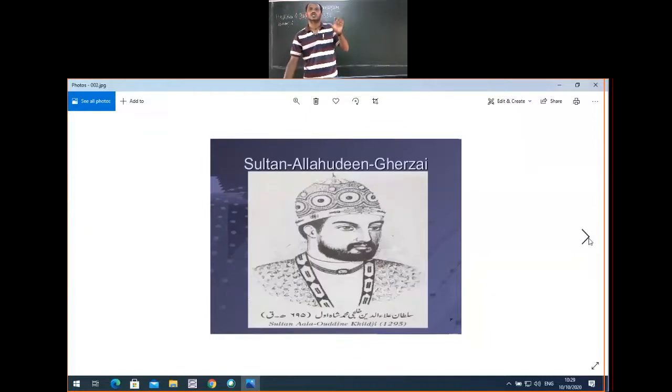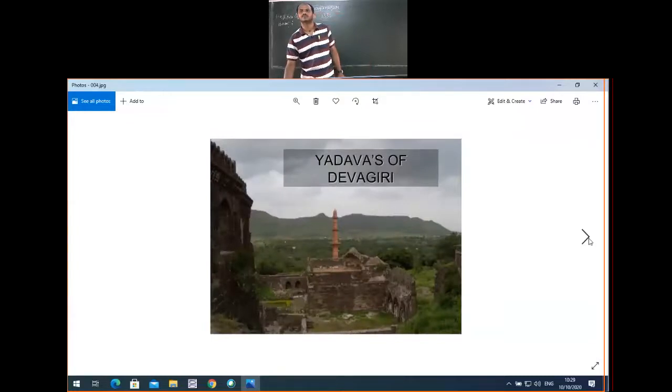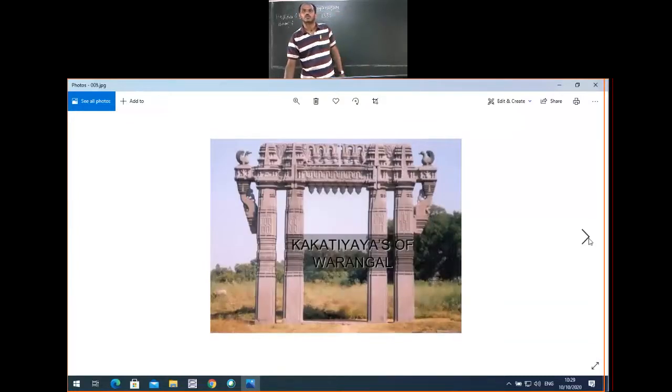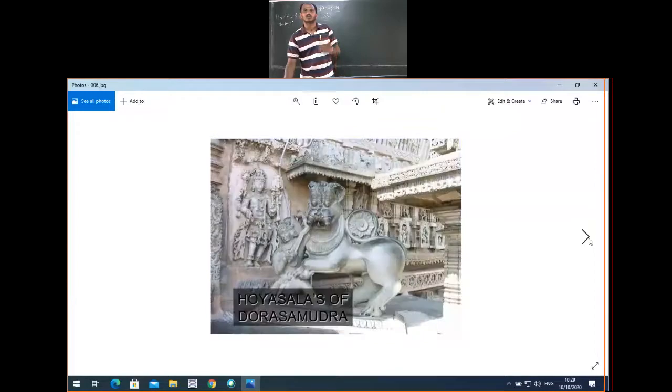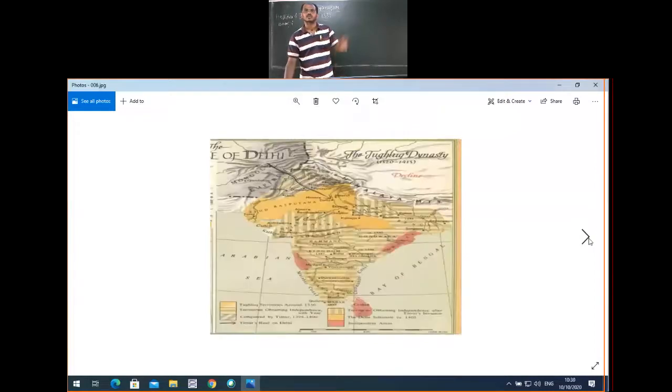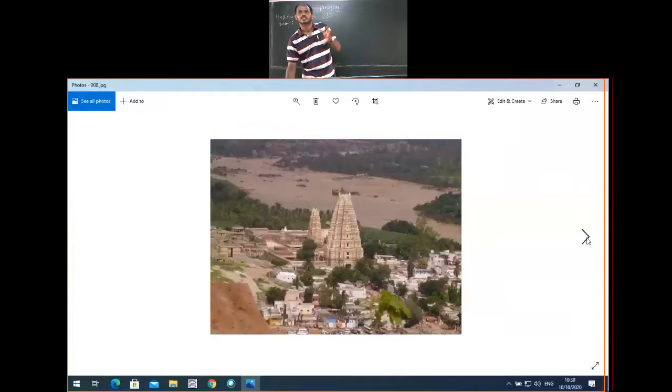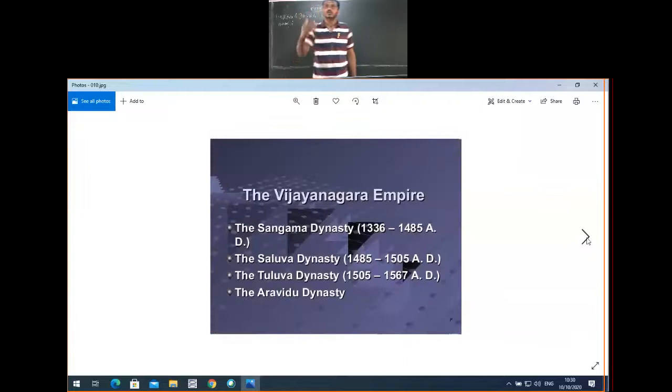Sultan Alauddin Khilji is the one who destroyed some of the South Indian dynasties: Yadavs of Devagiri, Kakatiyas of Warangal, Hoysalas of Dwarasamudra. These are some important dynasties. You can see some of the art there. Next we'll move towards the Vijayanagara Empire.